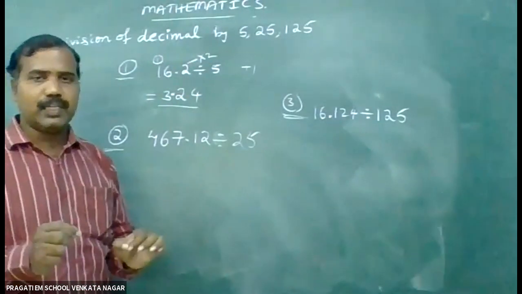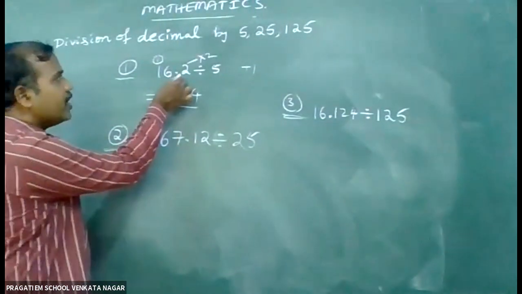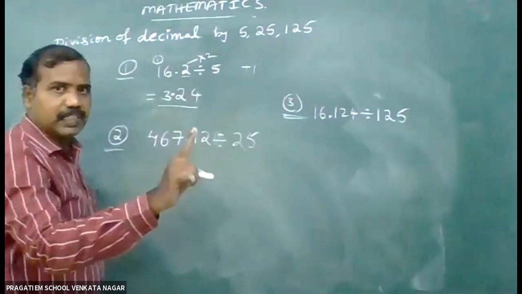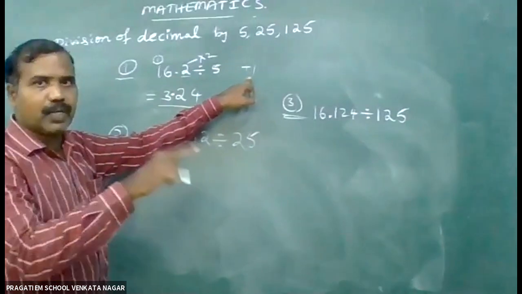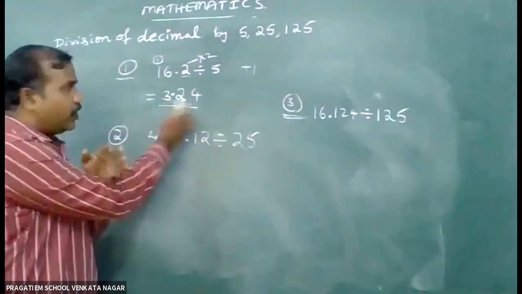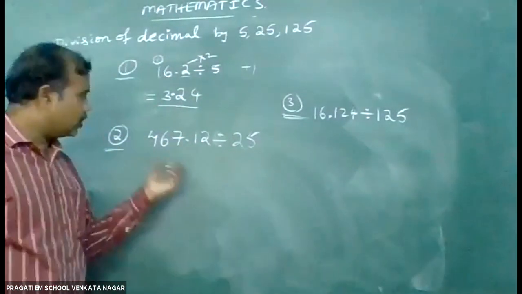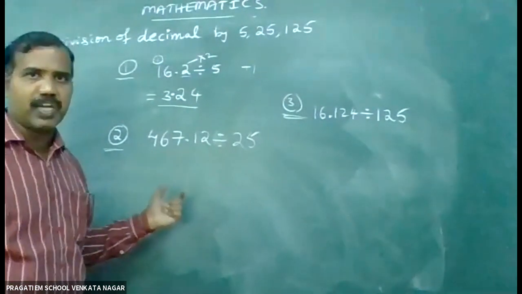I got the answer. Then the task is to keep the decimal point. See here, how many digits there after the decimal point? One digit there. This is trick one now. Trick one means you have to add plus 1. 1 plus 1, 2. So after two places, keep the decimal point. After two places, I have kept a decimal point. Let us see the second example also, so that you can get the full clarity. Okay, children.